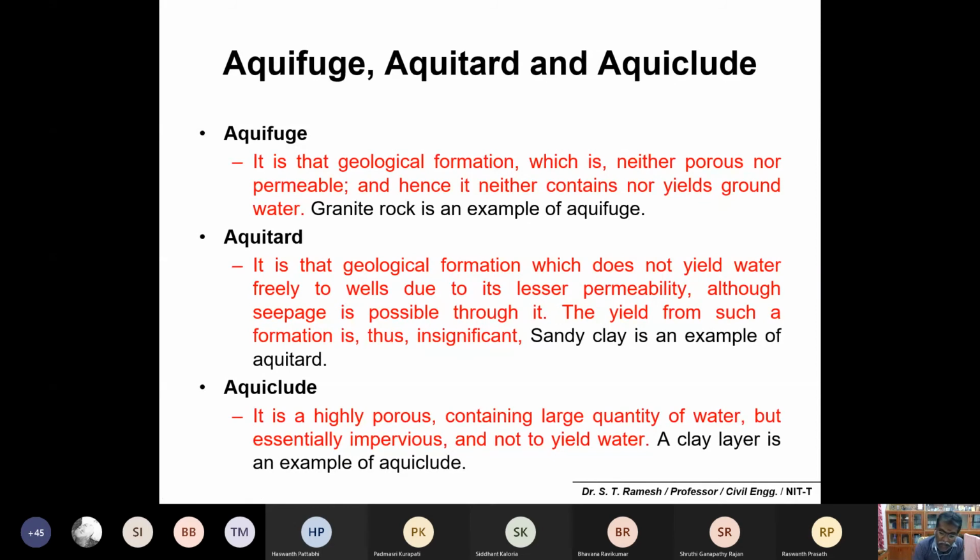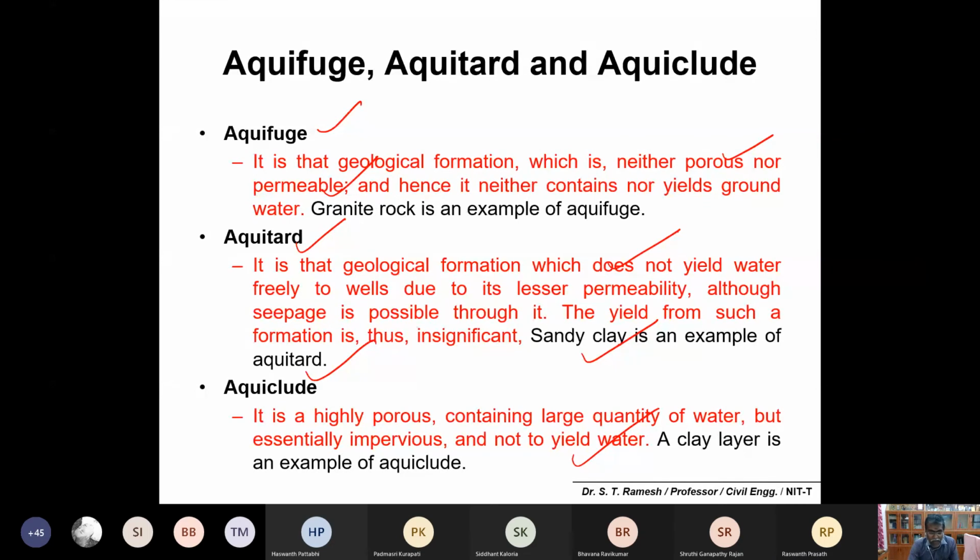Okay, so please see the definition. Neither porous nor permeable, that is aquifuge. Aquitard is which will not produce or give any free flow of water. That is sandy clay. And aquiclude is again highly impervious. The example is a clay layer.